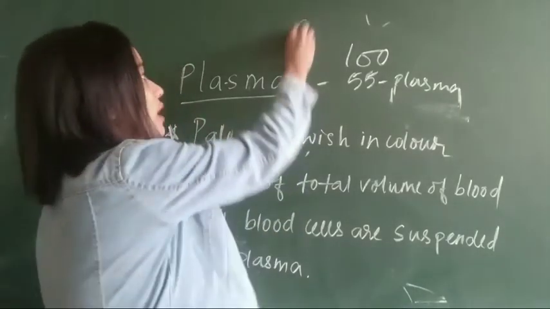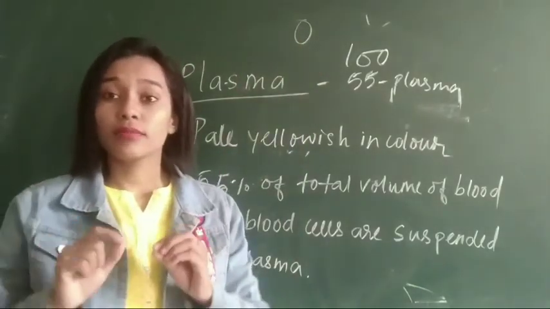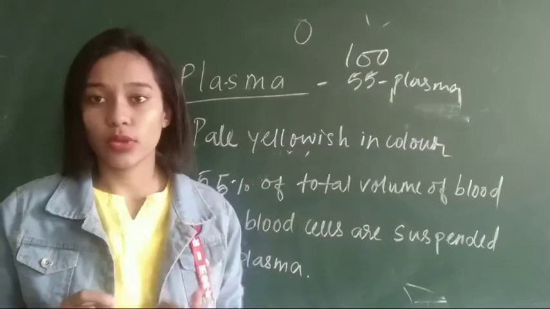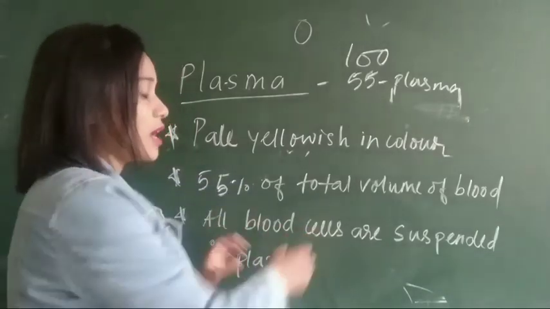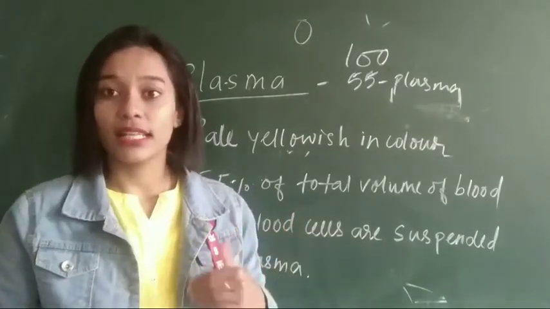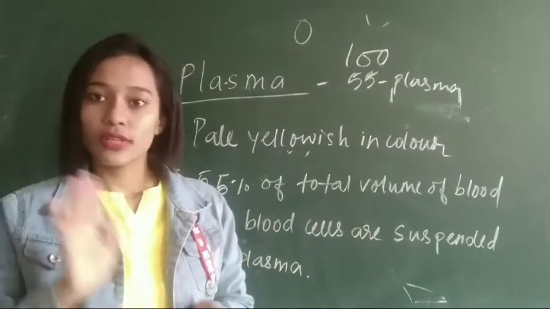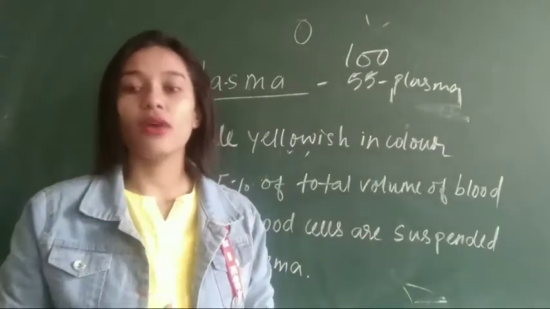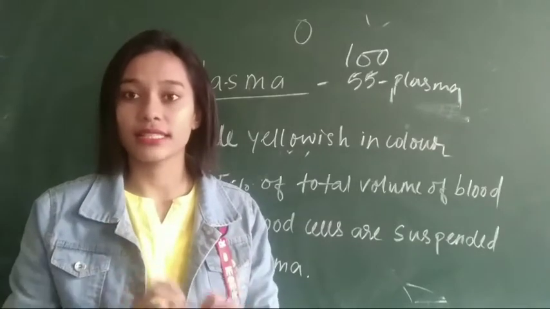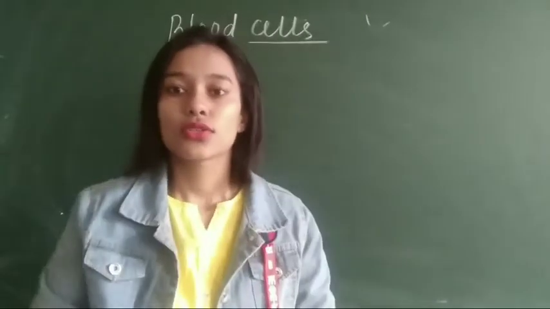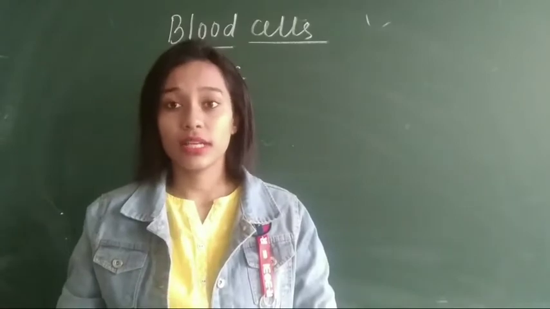Our blood cells are usually round in shape. Now some medium is needed to transport them, is not it? So this plasma will carry our blood cells throughout our body because it is a liquid. So is it clear about plasma? Now we will discuss blood cells. So now the second one is blood cells.